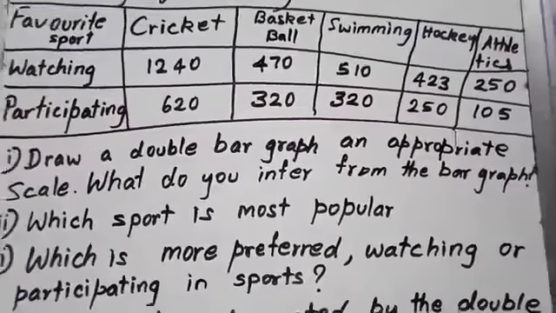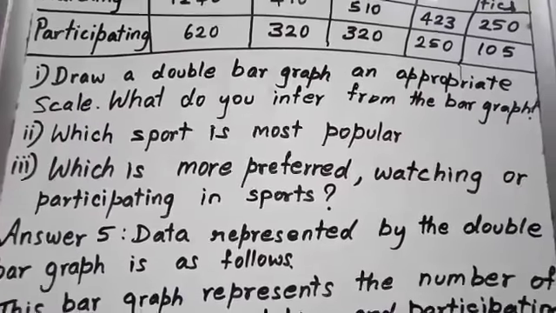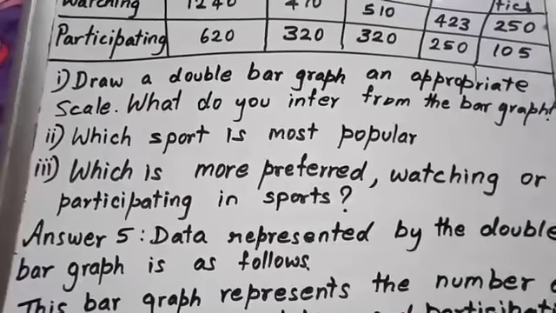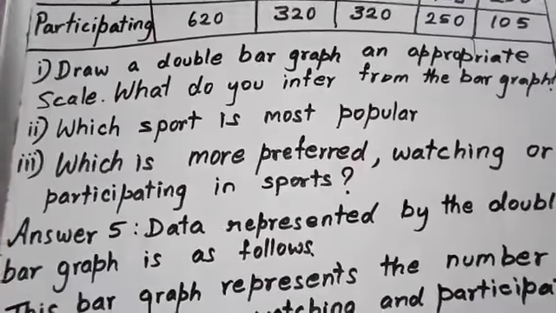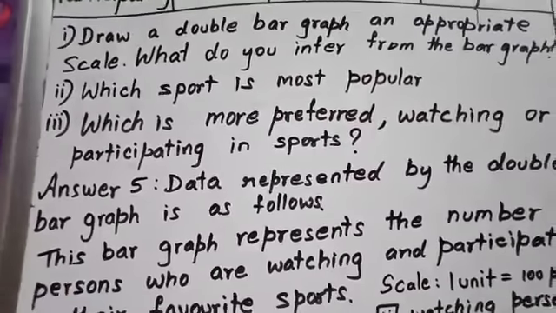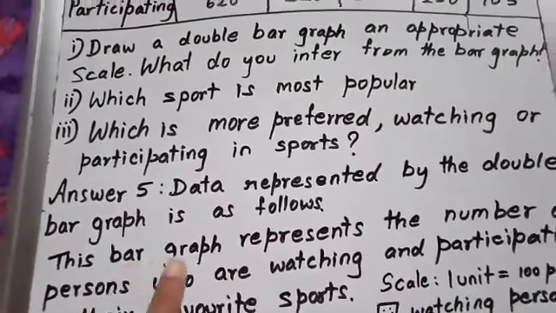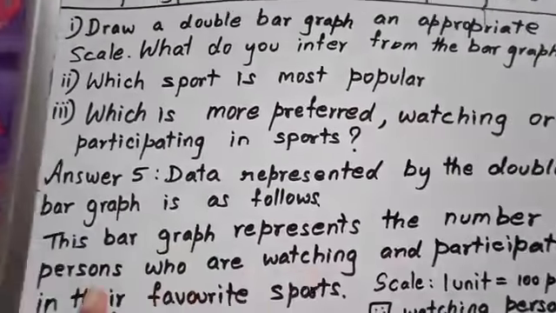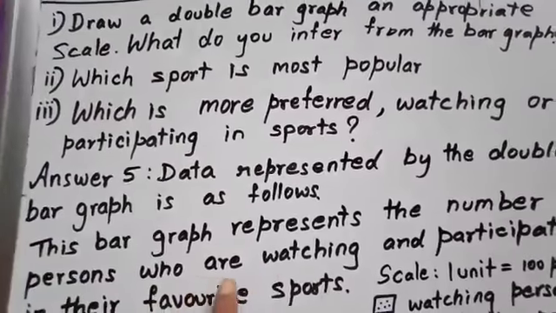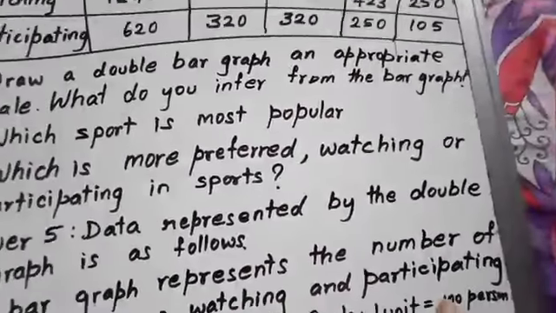So let us answer the first question. Draw a double bar graph with an appropriate scale. We have to choose the scale, and what do you infer from the bar graph? Data represented by the double bar graph is as follows. This bar graph represents the number of persons who are watching and participating.